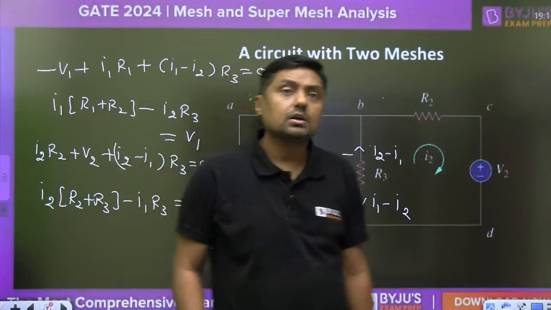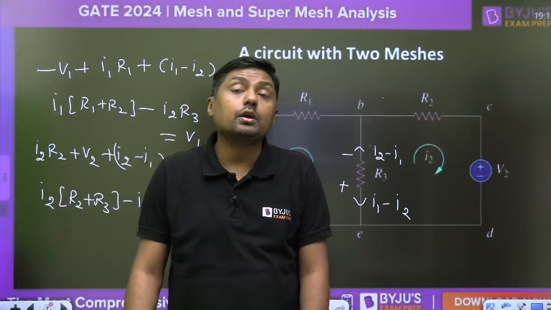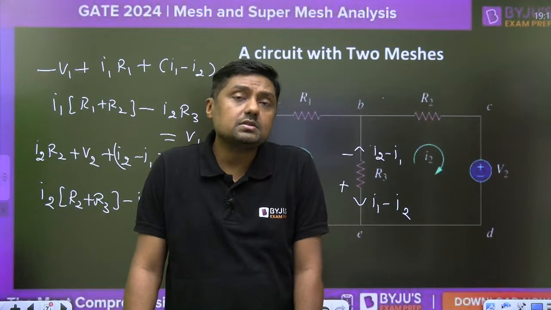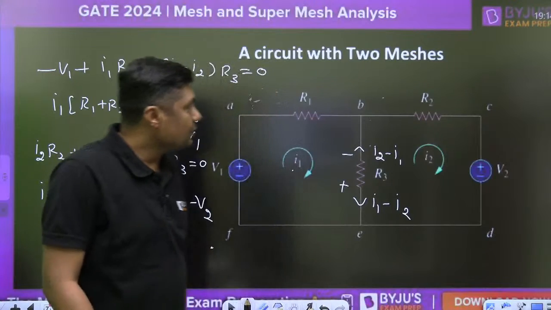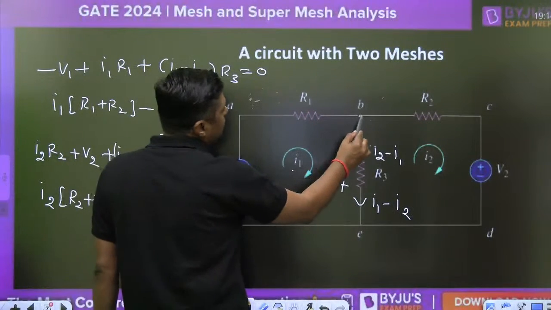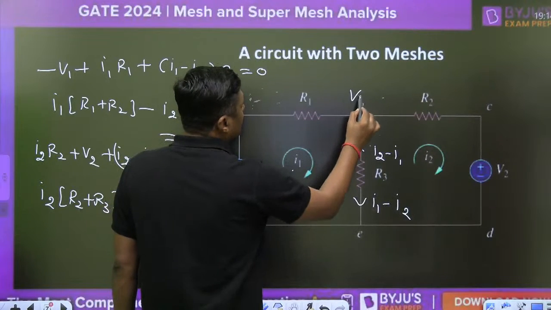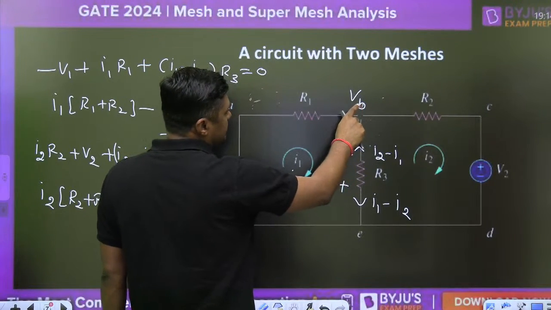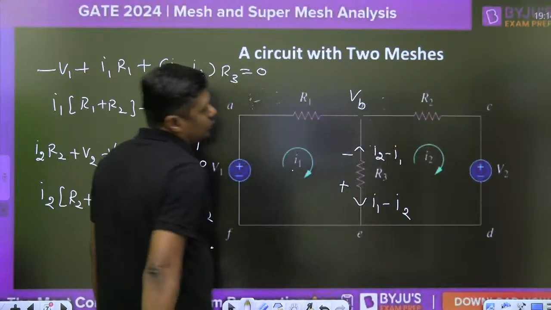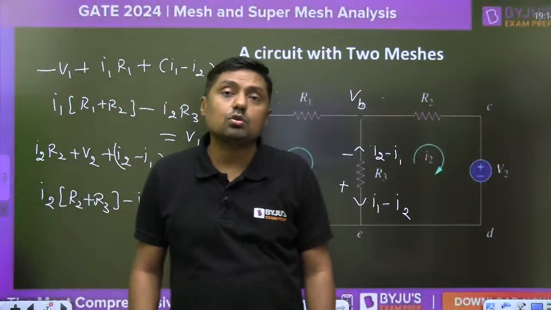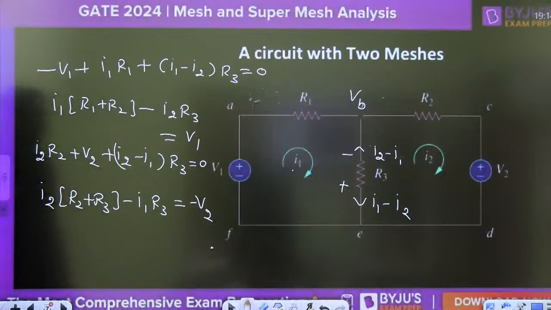Okay, what is asked here? Sir, can we use the KCL here? No, you can use the KCL also, but I am talking about mesh current. To find the mesh currents I1 and I2, we are using KVL. And suppose we use the KCL at this point, that means we are going to find the nodal voltage, for example VB. Then we apply the KCL: VB minus this upon R1, VB minus 0 by R3, VB minus V2 upon R2. In this way we can find VB, that is called the node voltage. So that's why we are applying the KVL here, because it is a mesh analysis.